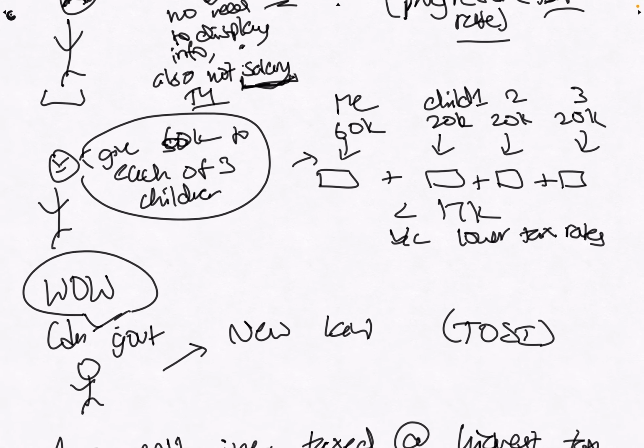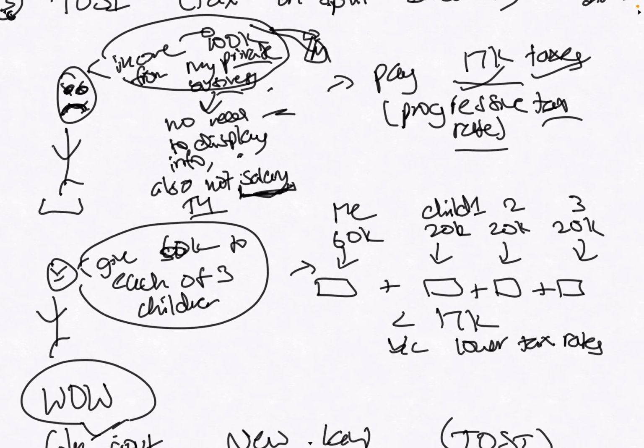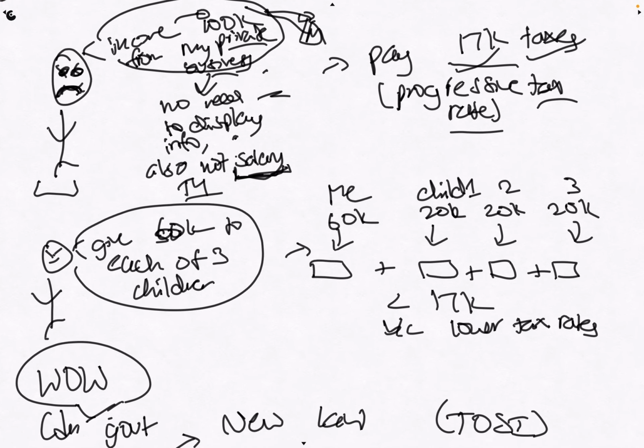So what this guy could do is, instead of having to pay tax on $100K all by himself, he decides to give $20K to each of his 3 kids. So $20K, $20K, $20K. Oh, oops. Okay, this should be $40K. That means that he has to pay taxes on about $40,000. And that tax is going to be a lot lower, one, because the actual income is lower, but also because of progressive income taxes, right? You're paying taxes like a lower income bracket. So it's a lower tax.